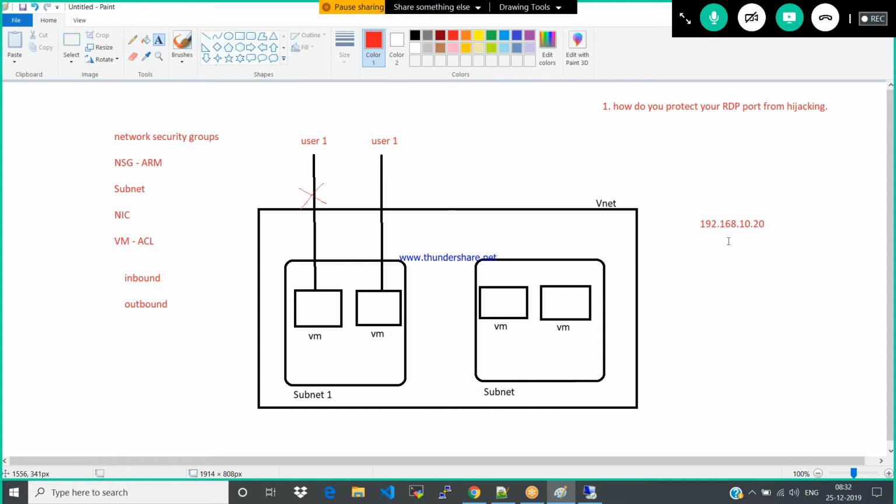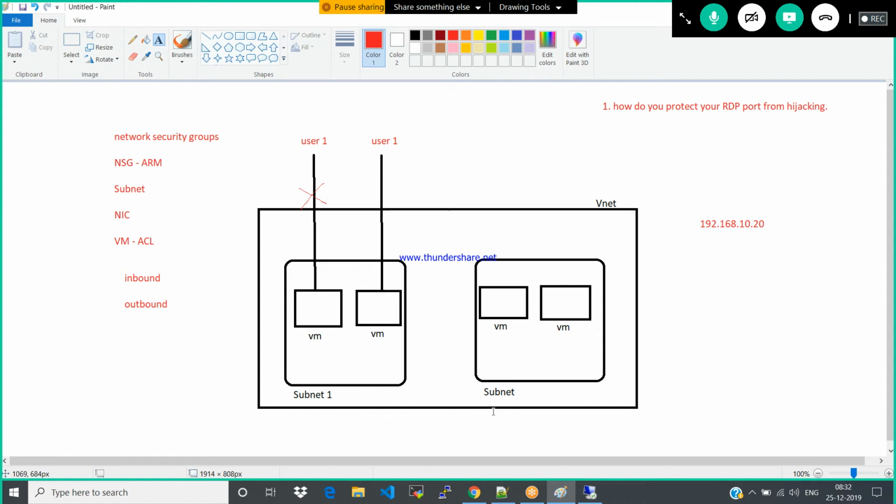You said you can create the network security group and apply it at the NIC level, but then all the IP addresses can access that VM. But I would like to protect it from this IP. Only this IP should get access to that machine. Else, if you apply the network security group on the subnet, I can access from this IP to all the rest of the 10 VMs.